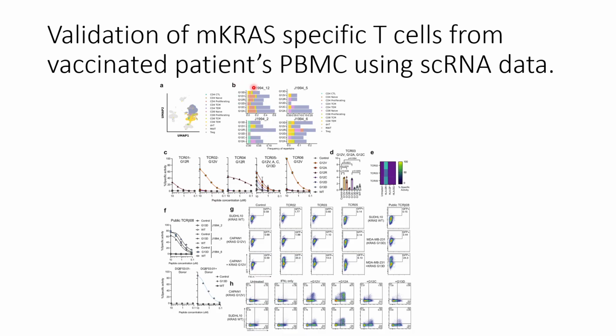single cell to also classify the individual T cells in the PBMCs that are exposed to individual mKRAS antigens. They did a similar experiment using mass spectrometry in the previous experiment that we have discussed, and here they did it using the single-cell RNA-seq data, identifying the T cell receptor sequences.